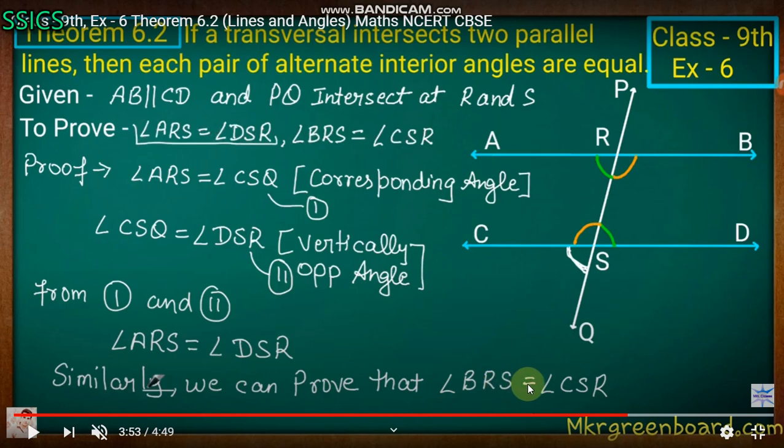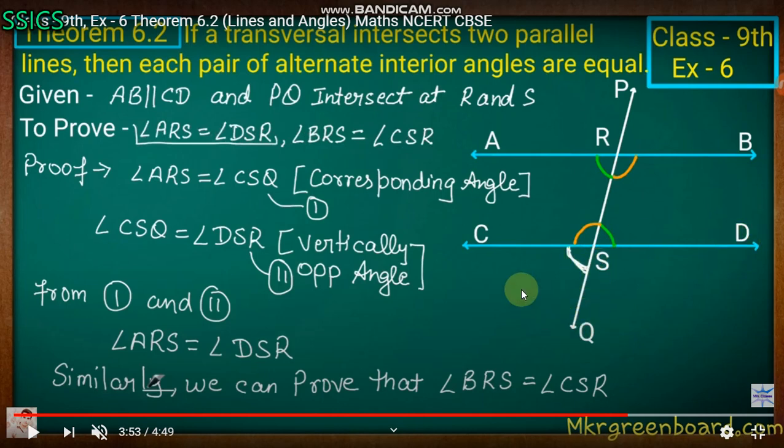On this side, the corresponding angles are angle BRS equal to angle DSQ. Both are corresponding angles. To prove angle BRS is equal to angle CSR, you take the corresponding angles, angle BRS is equal to angle DSQ.